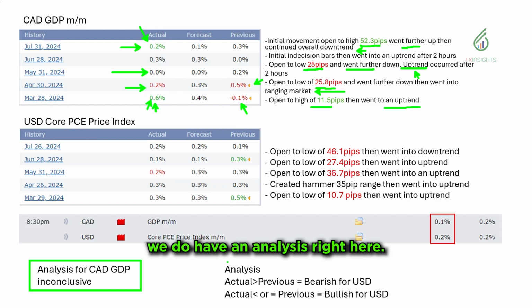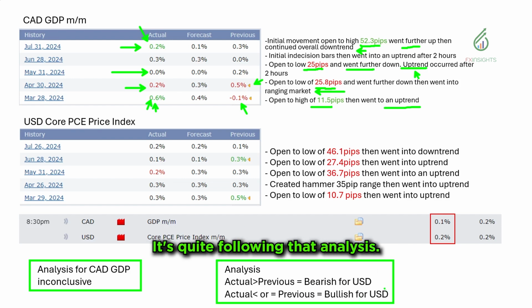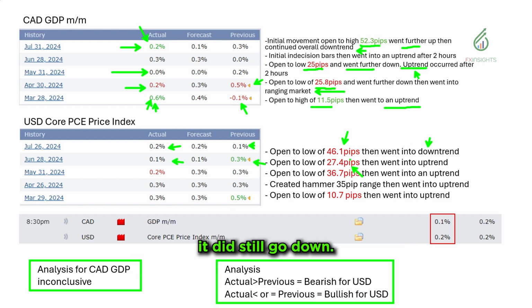This one, we do have an analysis right here. It's quite following that analysis. So right here, the actual is 0.2. The previous is 0.1, so it went higher. A higher actual compared to the previous is bearish for the USD. So you can see it right here, it actually went into a downtrend. This is the same, went lower. So at least for the initial reaction, it did still go down.